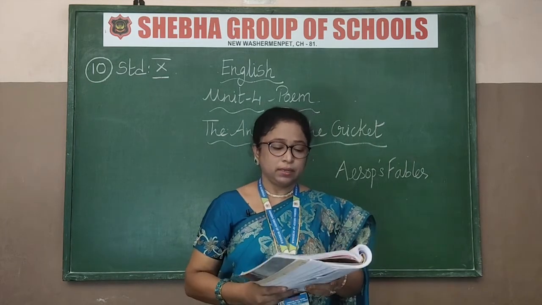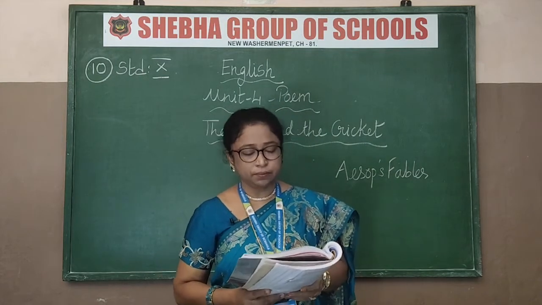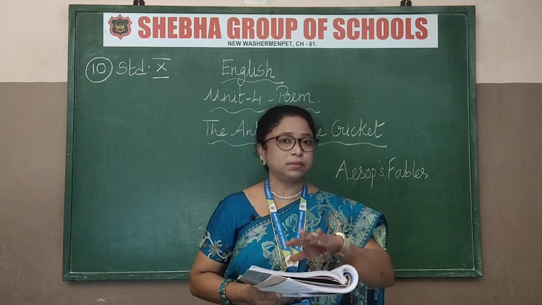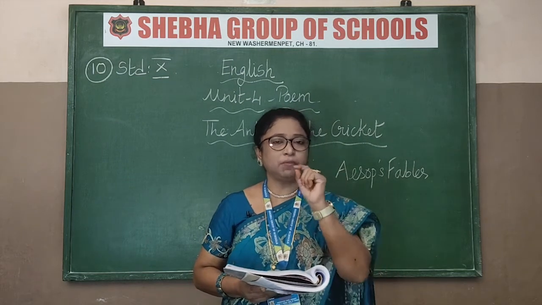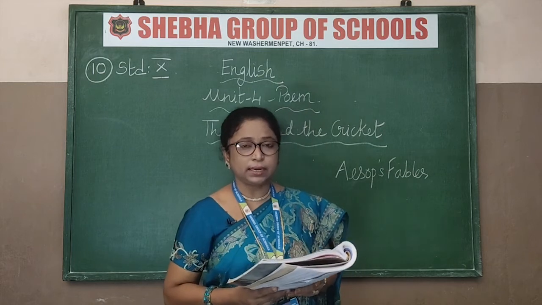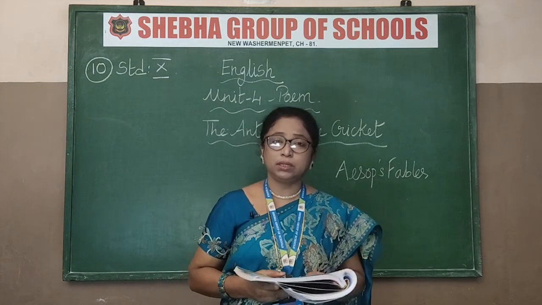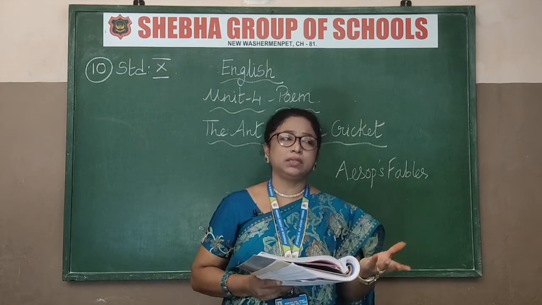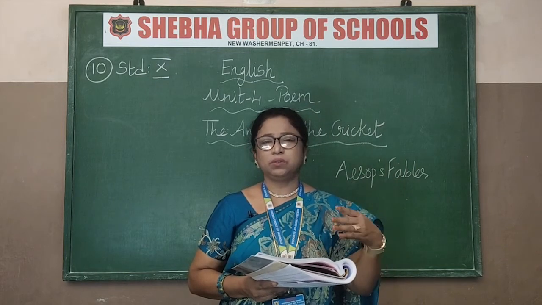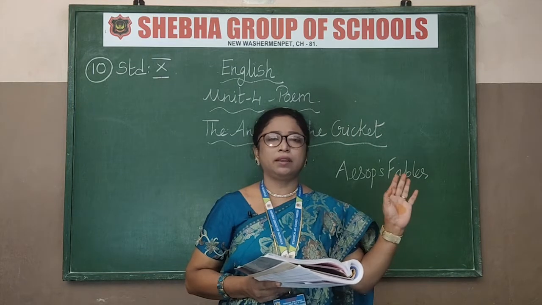Okay, fine. Now let's start with the poem. We already started. A silly young cricket. I want to tell you who is a cricket. Cricket means not the game, it is the name of an insect, a grasshopper family. Okay. So silly young cricket, accustomed to sing. What does it do? It's accustomed to sing, completely day and night. That is, it won't bother. It just enjoys life.